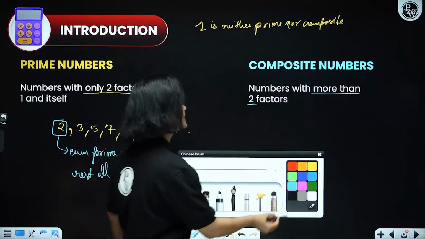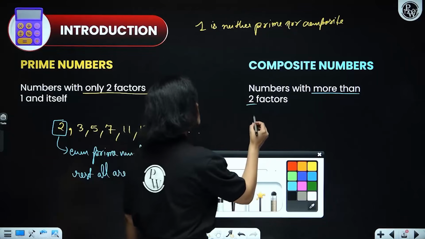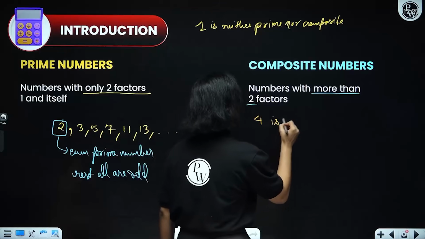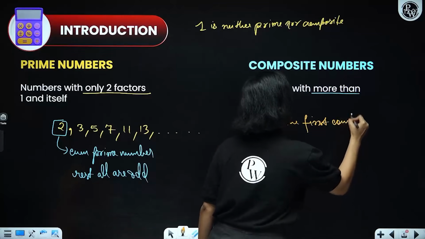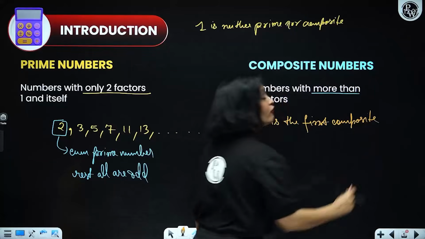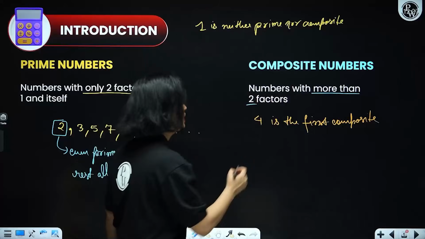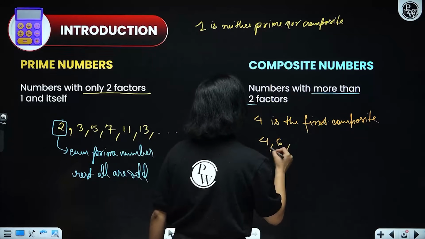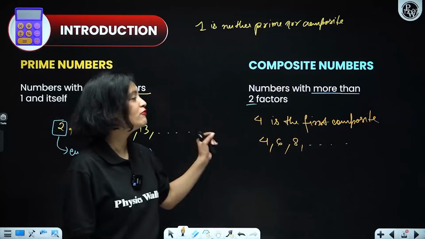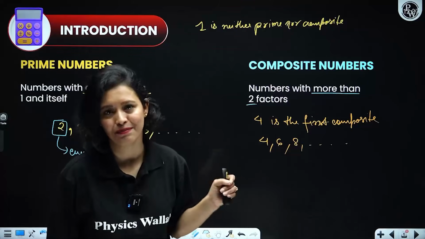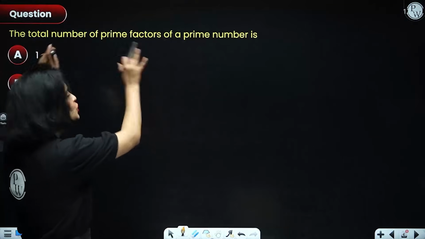So let's write composite numbers. We already know that 2 is prime, 3 is prime. So the first composite number is 4. 4 is the first composite number, or you could say 4 is the least composite number, the smallest composite number. Then after that we have 6 and then 8 and so on and so forth. Okay, so remember 4 is the least composite number. Very simple. With that, let us now move on and do this problem here.